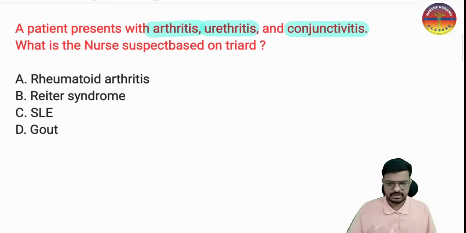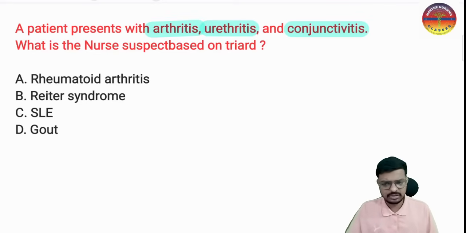We have discussed rheumatoid arthritis and gouty arthritis already in detail in a previous crash course session. So here it is not the correct answer, because in rheumatoid arthritis, urethritis and conjunctivitis will not happen. Gouty is also the same, conjunctivitis and urethritis will not happen.